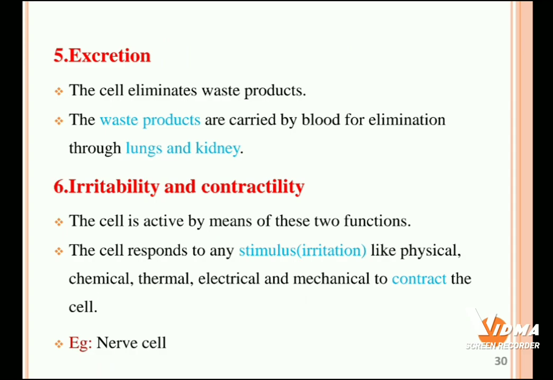First irritation is created, then contractility is automatically produced. With the help of these two functions, we perform different kinds of functions in our body, for example in nervous cells.